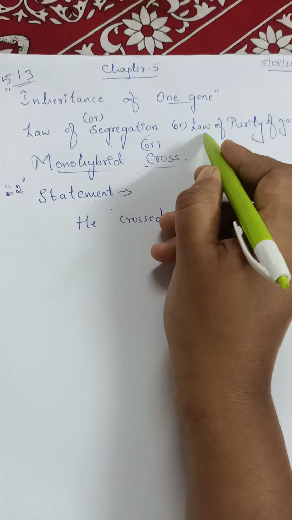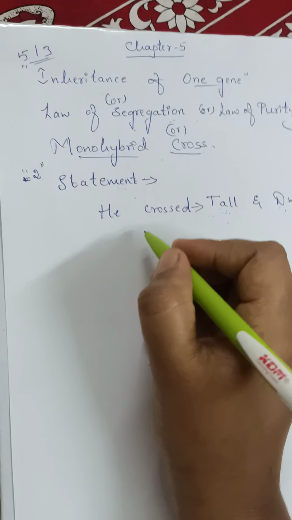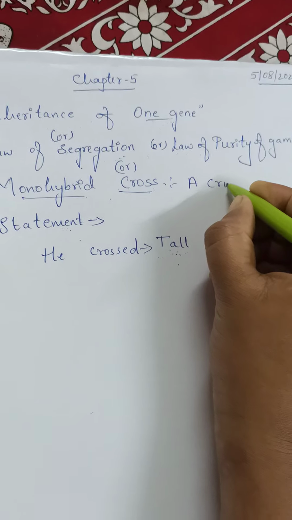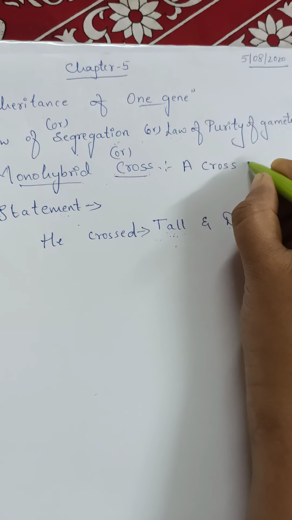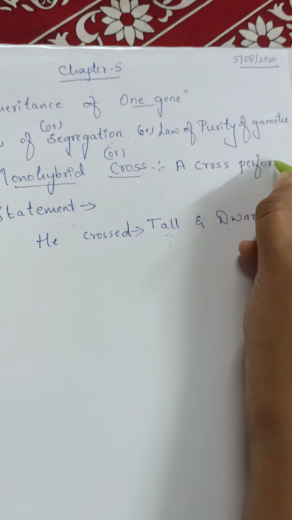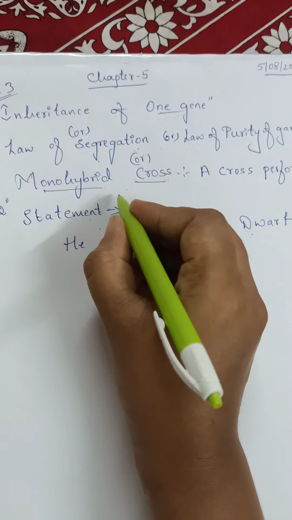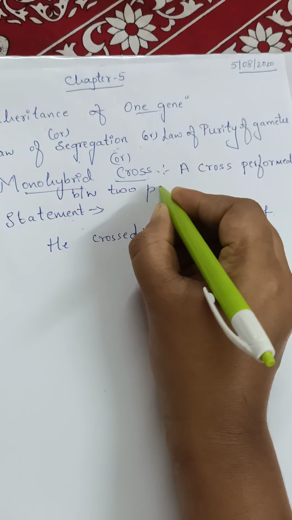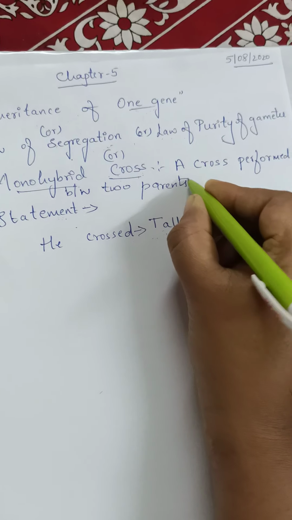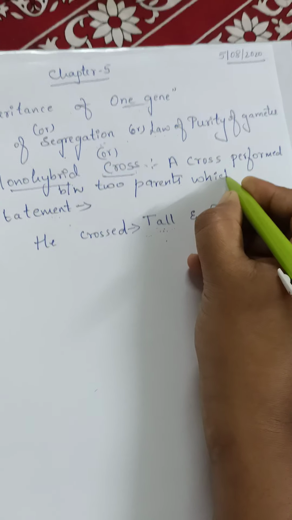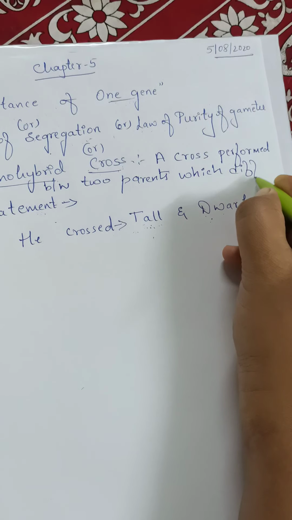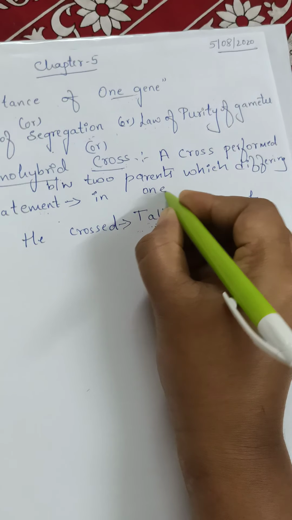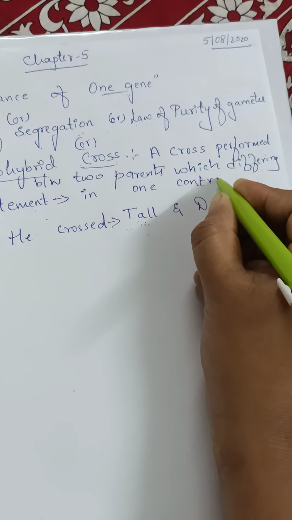I'll tell you the statement of monohybrid cross now. For this there are different, that means particular statements that I'll tell you later. For monohybrid cross, in simple terms, a cross performed between two parents which are differing in one contrasting character.